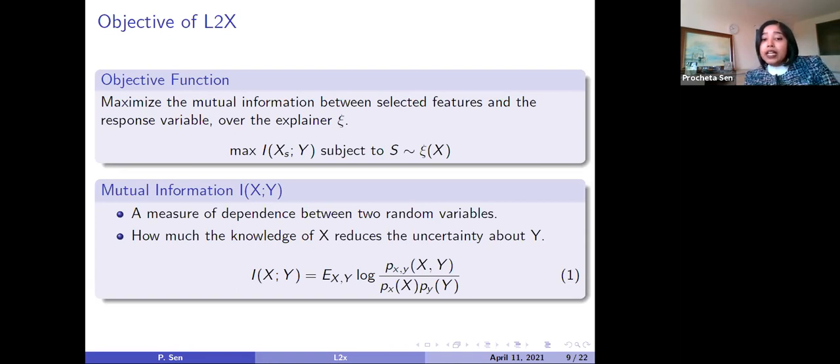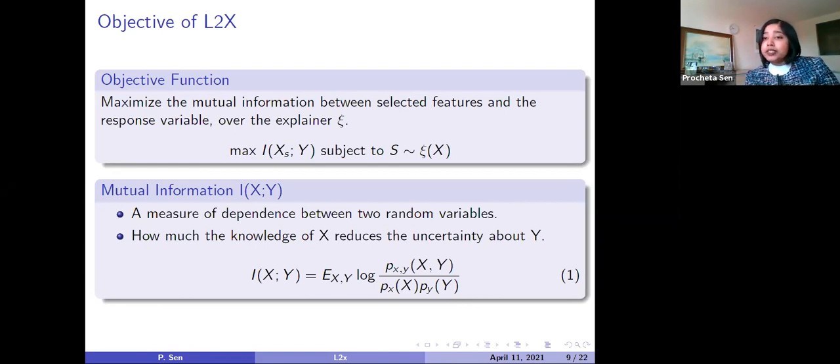So as you can see, I of x,y is equal to the expectation of log of probability of x,y divided by probability of x into probability of y. So probability of x,y in the numerator is basically the joint probability of x and y, and in the denominator we have the individual probabilities of x and of y.